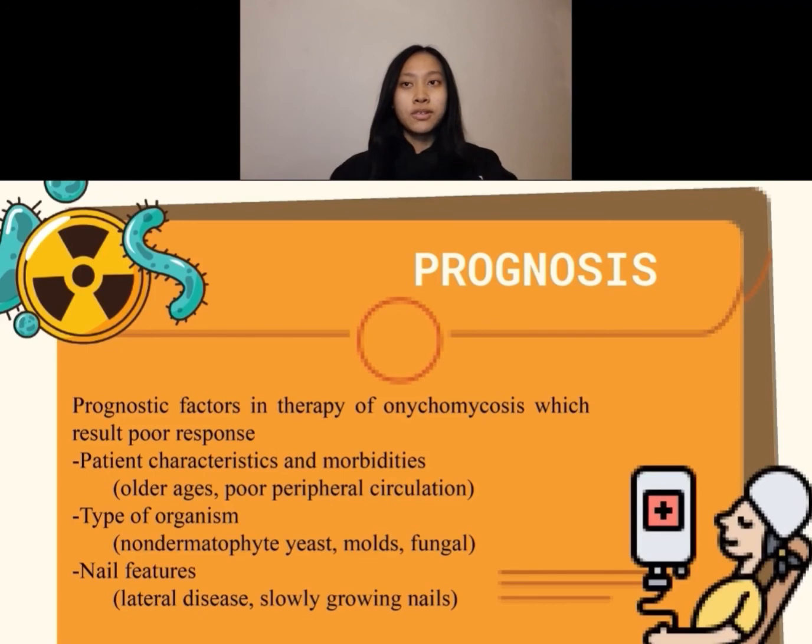Next is about prognosis. There are some factors associated with the therapy of onychomycosis which result in poor response. These can be categorized into patient characteristics and morbidities, type of organism, and nail features. For the characteristics and morbidities of the patient, those include older age, previous history of onychomycosis, trauma, peripheral circulation, and immunosuppression. For the organisms involved, they are non-dermatophytes, yeasts, molds, and infections caused by both fungal and bacterial organisms. And for nail features, factors include lateral disease, slowly growing nails, dermatophytoma, and involvement of the nail plate for more than 50%.